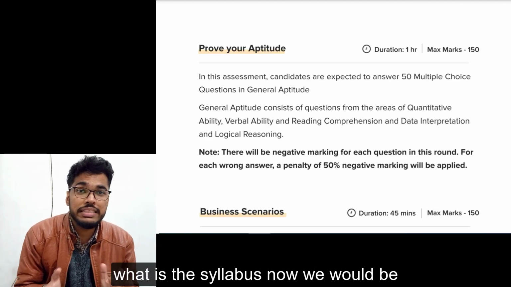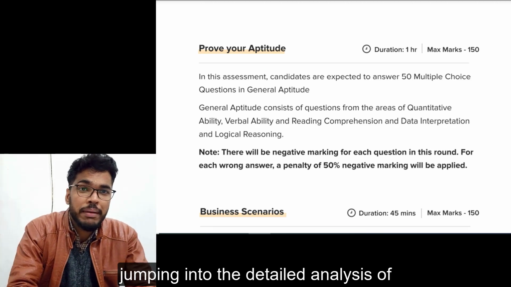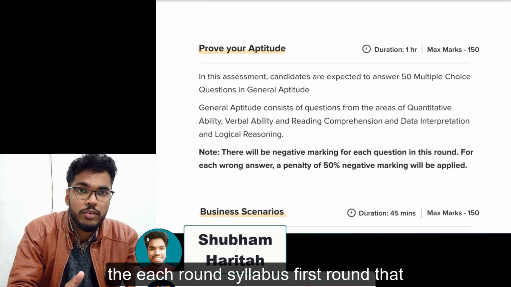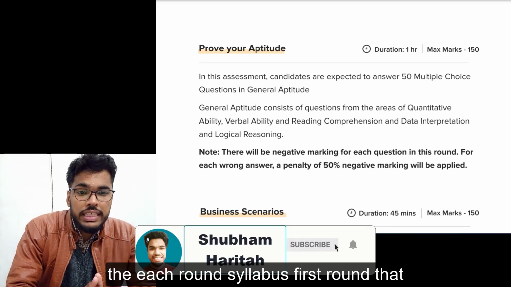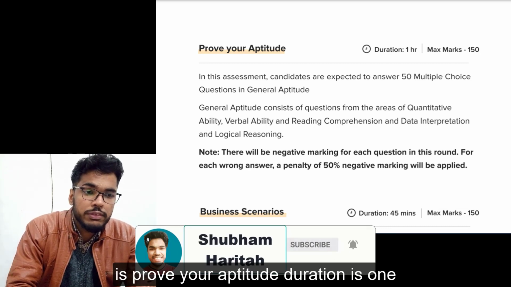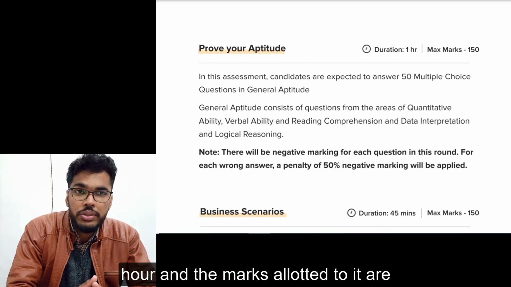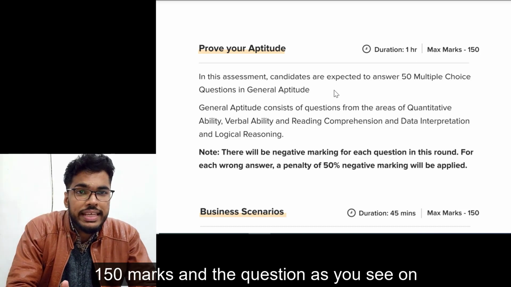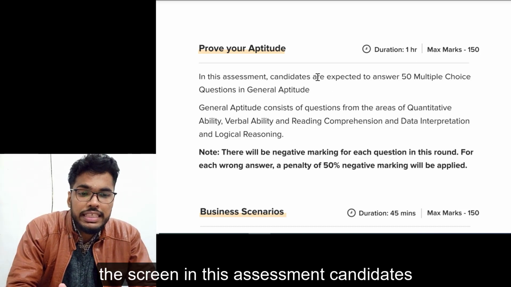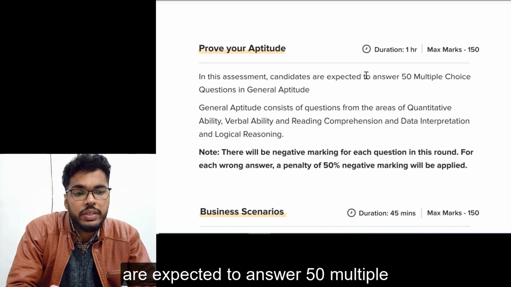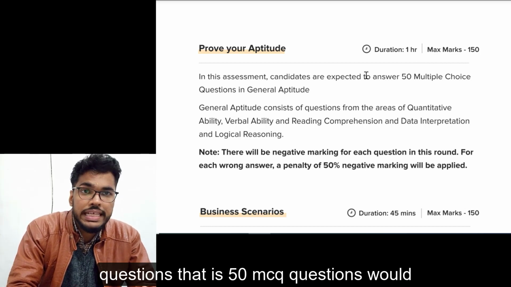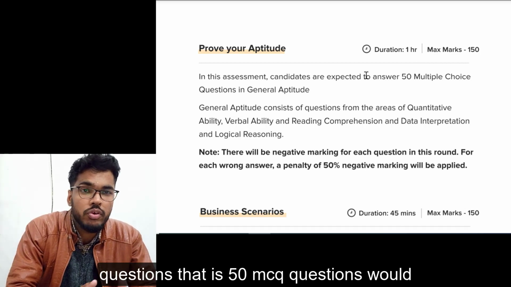Then comes what is the syllabus. Now we would be jumping into the detailed analysis of each round's syllabus. First round, that is prove your aptitude. Duration is 1 hour, and the marks allotted to it are 150 marks. As you see on the screen, in this assessment, candidates are expected to answer 50 multiple choice questions. That is, 50 MCQ questions would be asked in it.